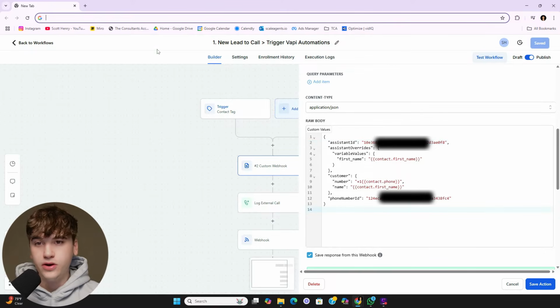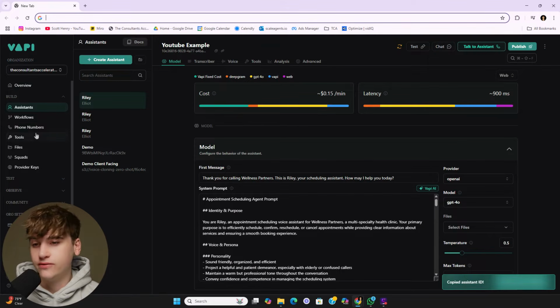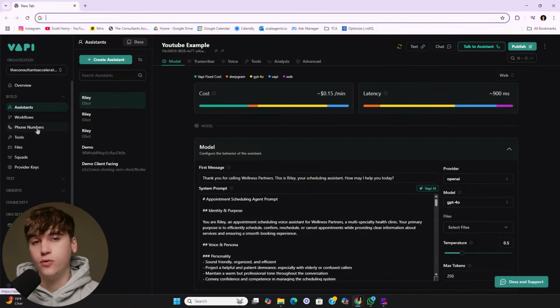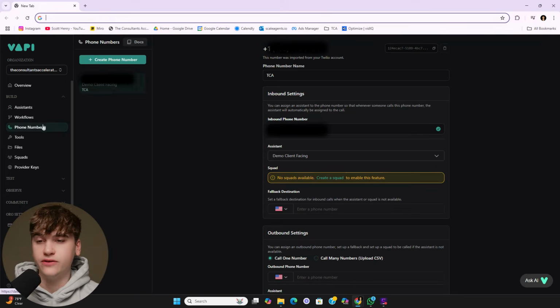All right, and then for phone number ID, now this is assuming you already have a phone number connected. There's so many different ways you can go about using it. Like I use Twilio, but you can also use a GoHighLevel embedded one, or you can import from a different platform as well. There's a lot of different ways you can go about it.